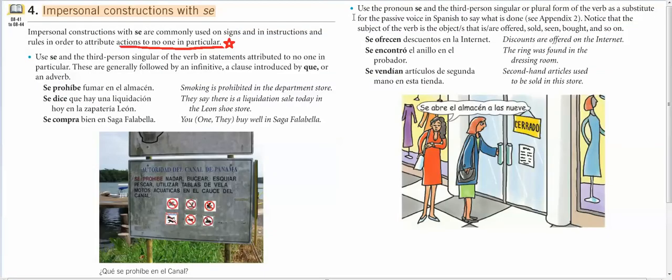Okay, so now you also can use the pronoun se and the third person singular or plural form of the verb as a substitute for the passive voice in Spanish. So this is for passive voice in Spanish, to say what is done. Notice that the subject of the verb is the objects that are referred to. So, se ofrecen descuentos en la internet, meaning that discounts are offered on the internet.